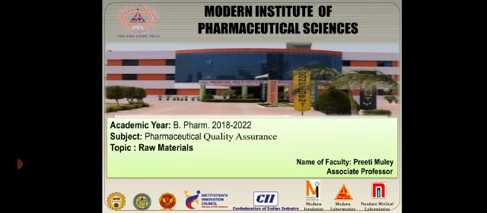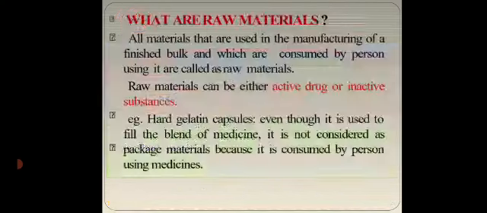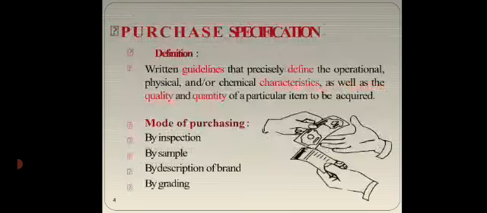Today, we will be studying raw materials. Firstly, let us see what raw materials are. All the materials that are used in the manufacturing of a finished bulk and which are consumed by the person using it are called raw materials. Raw materials can either be active drug or inactive substances. For example, hard gelatin capsules. Even though they are used to fill the blend of medicine, they are not considered as packaging materials because they are consumed by the person using the medicines.